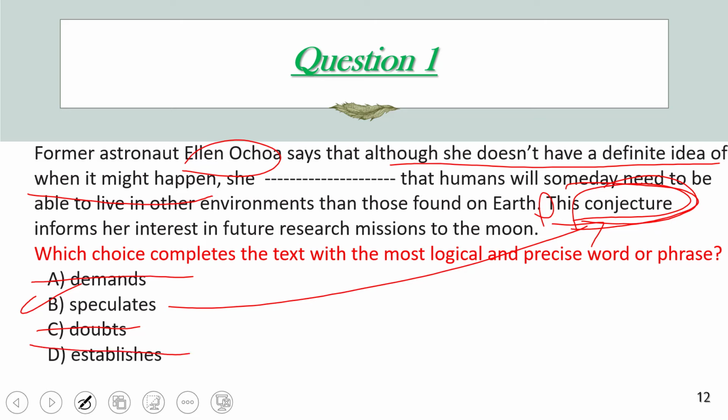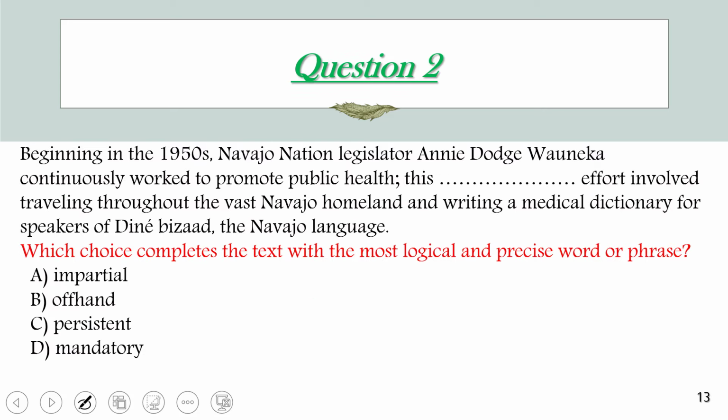So we're going to cross out D. The correct answer choice for question number 1 is B. So she speculates that humans will someday need to move or be able to live in other environments than those found on Earth. This conjecture has a تخمين, okay, until the end of the question.